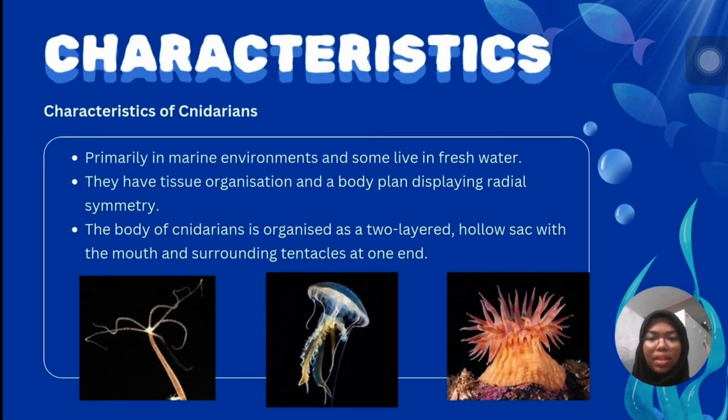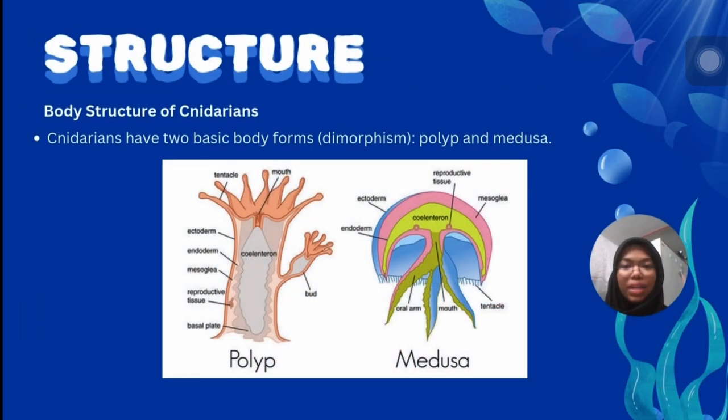Characteristics of cnidarians: they live primarily in marine environments and some live in freshwater. They have tissue organization and a body plan displaying radial symmetry. The body of cnidarians is organized as a 2-layer hollow sac with the mouth surrounded by tentacles at one end. As you can see here, this is the body structure of cnidarians. Cnidarians have 2 basic body forms, which are polyps and medusa.